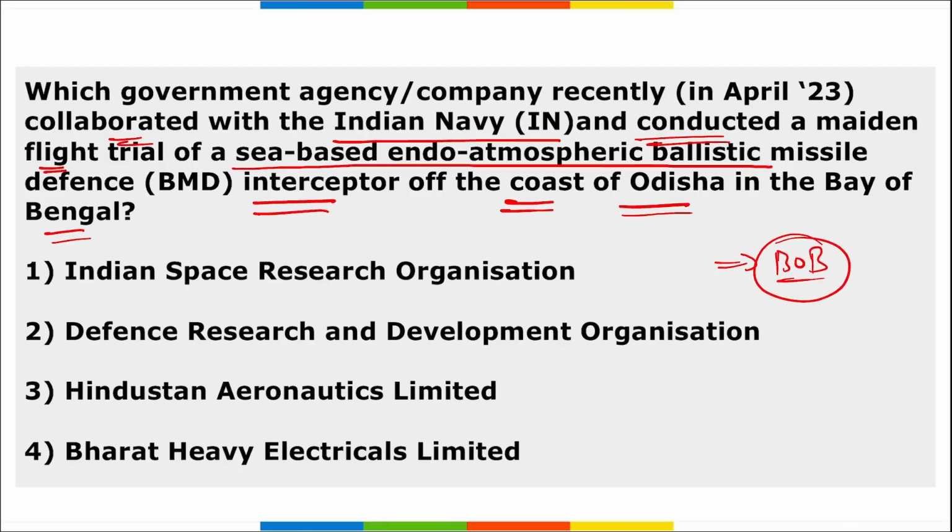Correct? It is your BMD Interceptor. Now the question asked here is which government agency conducted it along with the Indian Navy. It was your DRDO, that is the Defense Research and Development Organization. This test was done to enhance India's deterrence capabilities against aerial intrusion and to engage and neutralize a hostile ballistic missile threat.